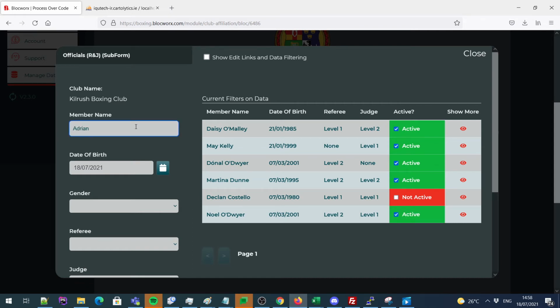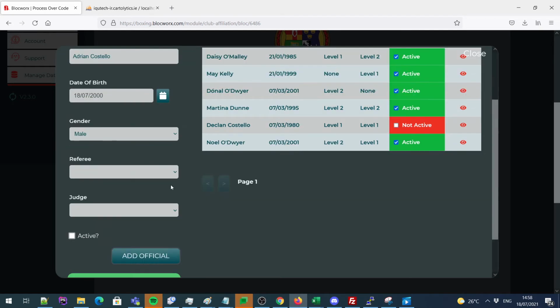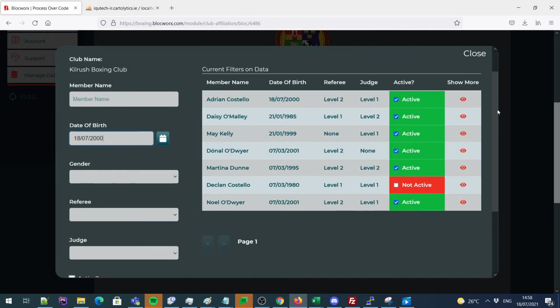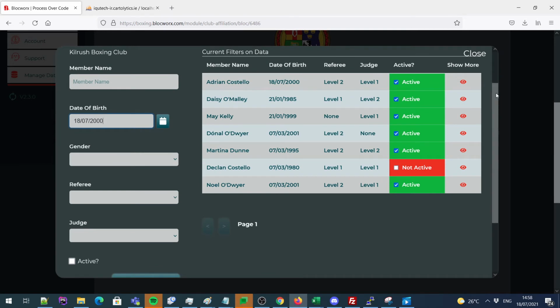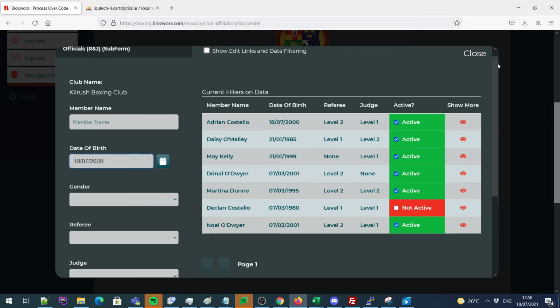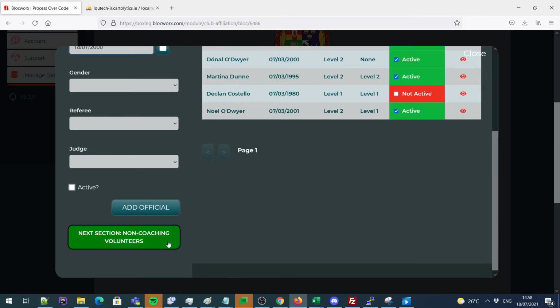What we'll do first is make a few of them inactive, or we'll make them active. And now we'll create a new official. Choose your date of birth, gender, whether the referee level and judge level. And we pick active, click add official. And we'll see them at the top of the list once again. So you can review your list. Once you're happy, click on the green button again on the bottom left hand side.